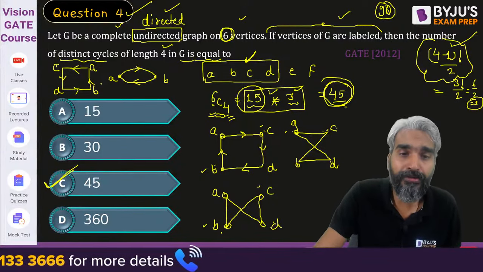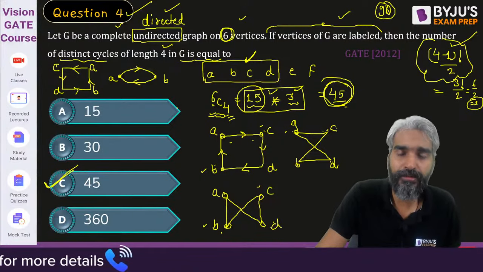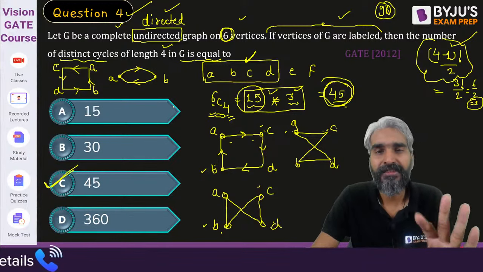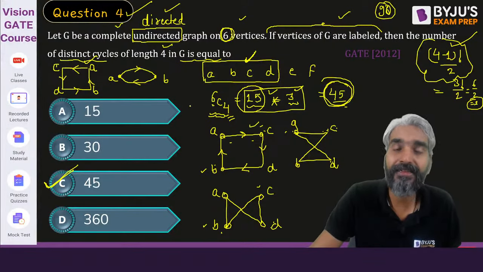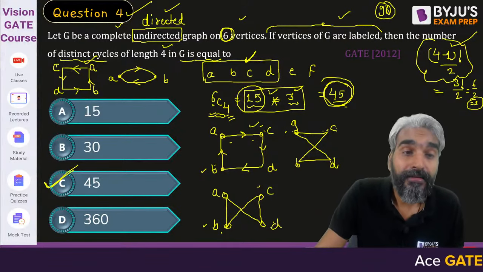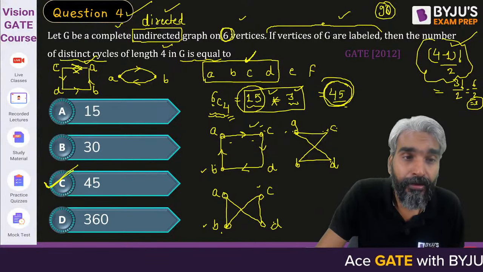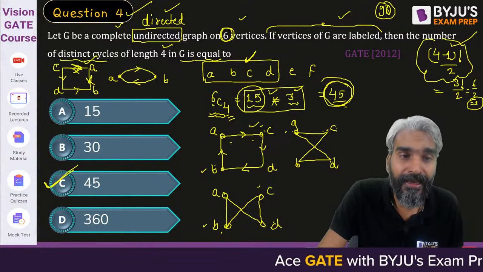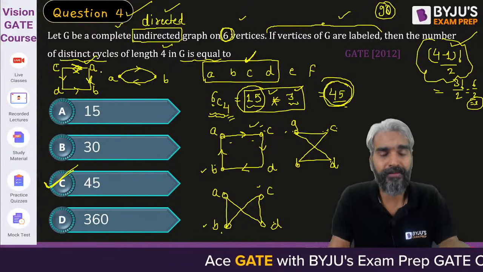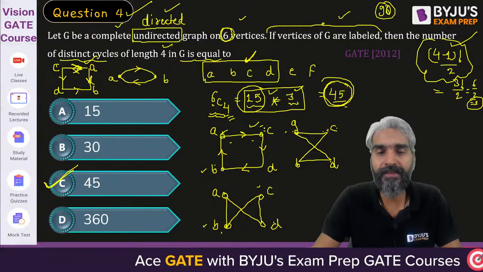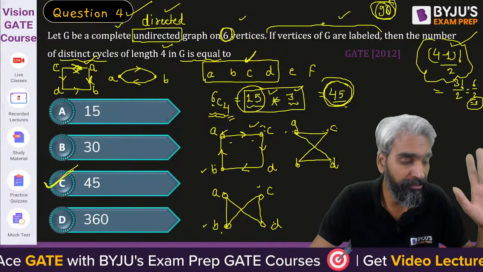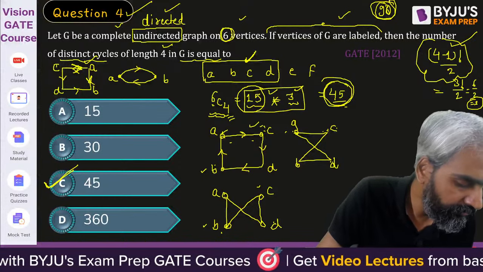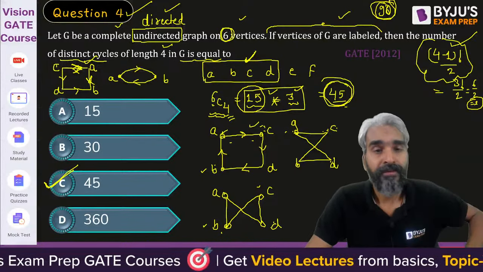But when you say A to C, this is the same thing. These two are the same. But this is a different one, because in that particular case there will be an edge from C to A. So in one case you are going from A to C, in another case you are going from C to A, therefore the number of cycles will double. So please make sure the answer is 90.